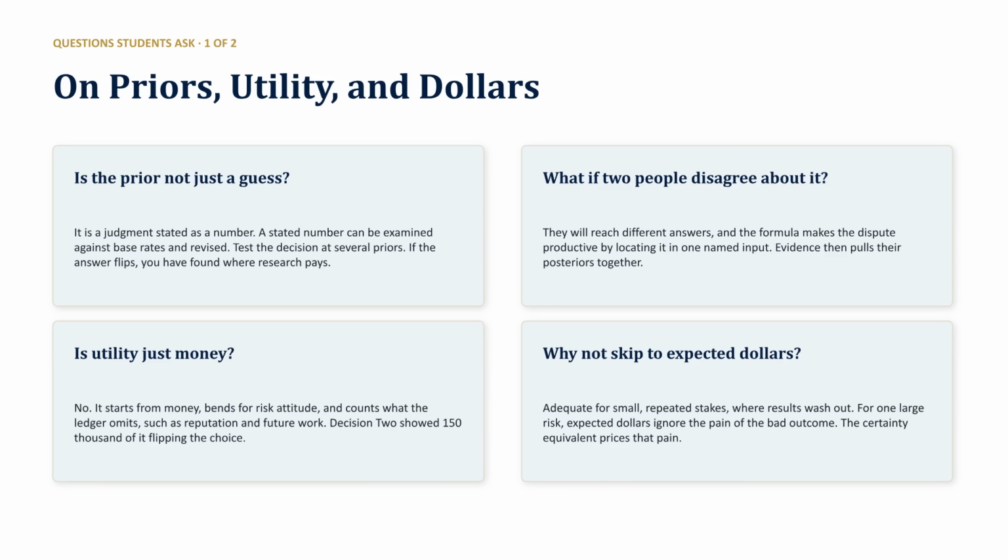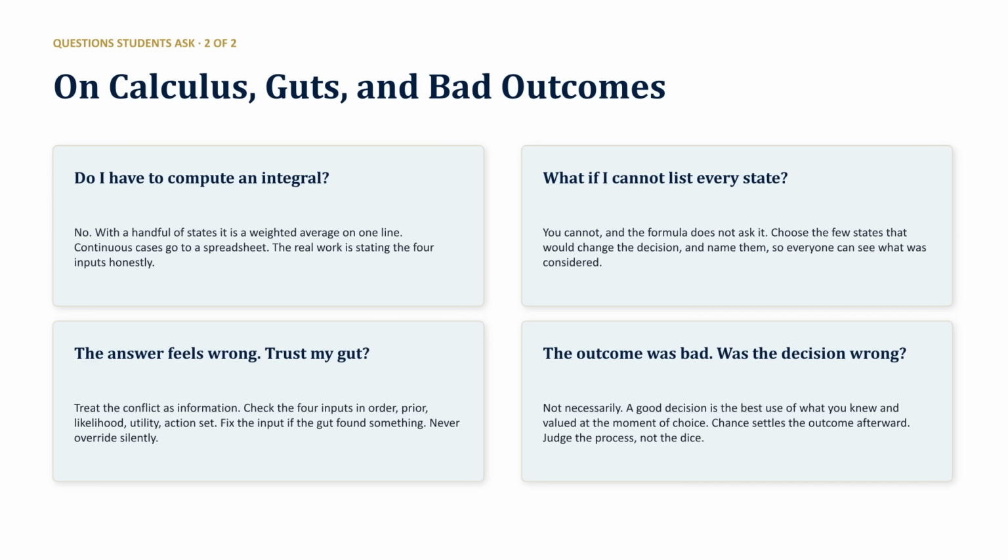Utility is more than just money. It captures risk and hidden costs that accounting ignores. You don't need complex calculus. A weighted average for a few key states is often enough. If you feel the answer is wrong, use it as information to audit your inputs. Remember, a good decision is based on your knowledge at the time. Judge the process, not the outcome.